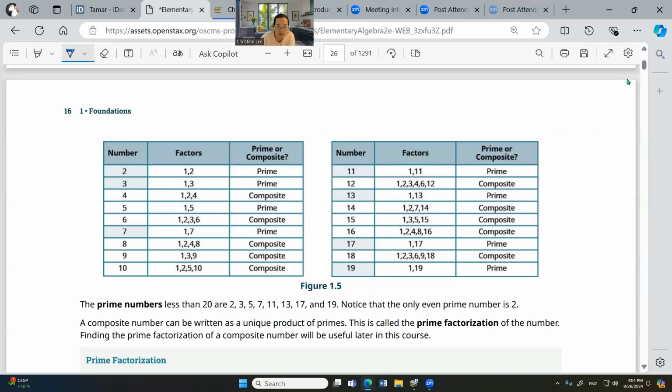Now here, it gives you a list. Okay, if it's only one and itself, it's called prime. If there's more factors, it's called composite. Okay.